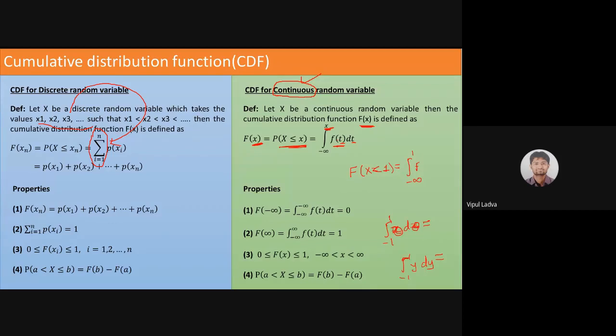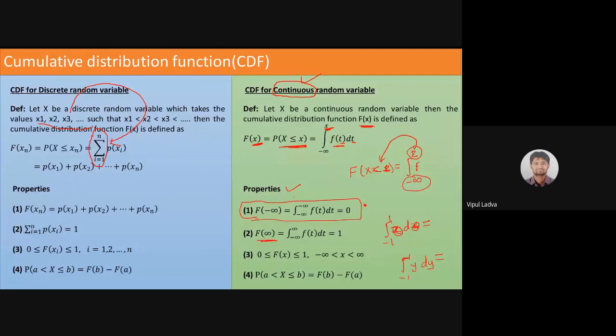It's okay. So f of t dt, I'm not worried about that, but I'm interested in this limit minus infinite to 1, that 1 comes from here. Okay, if it is 2, then I need to use 2. If it is 3, then it will be 3. Okay, the similar kind of properties will be there. Properties, we will be not using this, so let it be as it is. We are not worried about this.